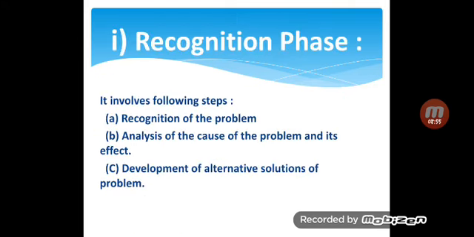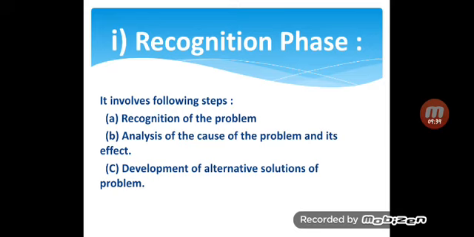The first phase is the recognition phase. It involves recognition of the problem. First of all, we have to recognize our problem, then analyze the cause of the problem and its effect. Suppose we have the problem of irrigation. We first recognize the problem, then analyze why irrigation water is not available. It may have a cause like low rainfall. Third, it includes development of an alternative solution to the problem. After analysis, we can think about alternative solutions.